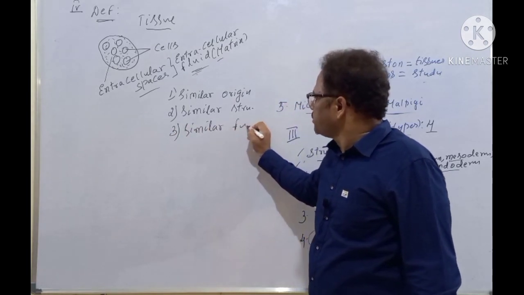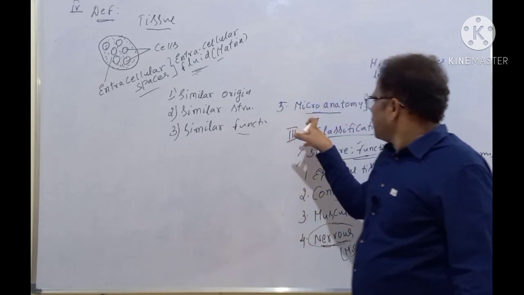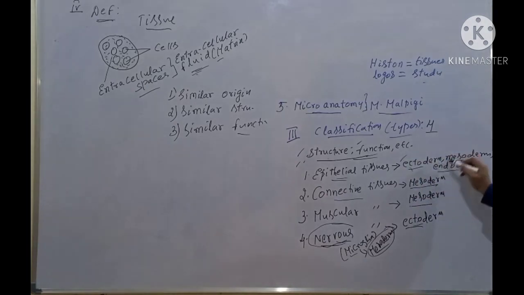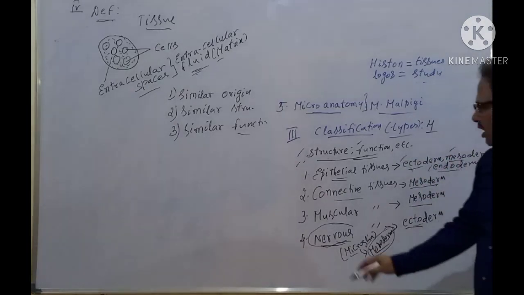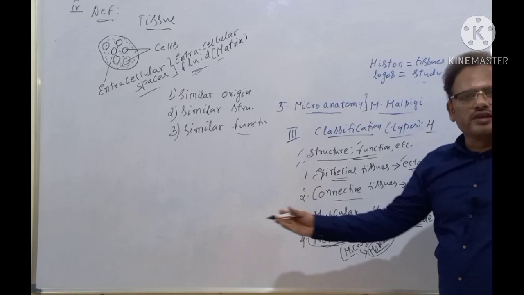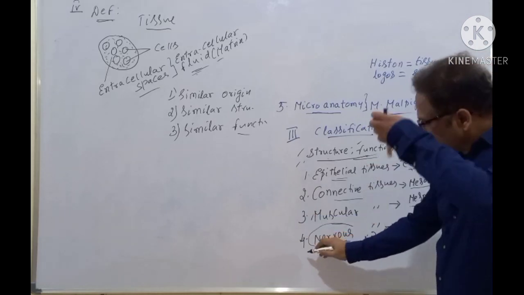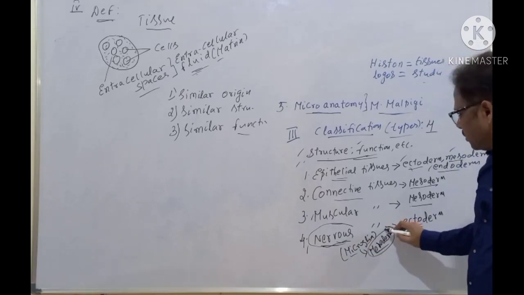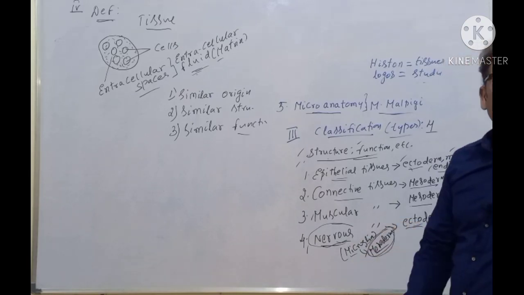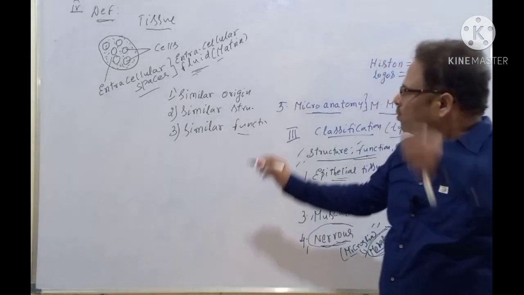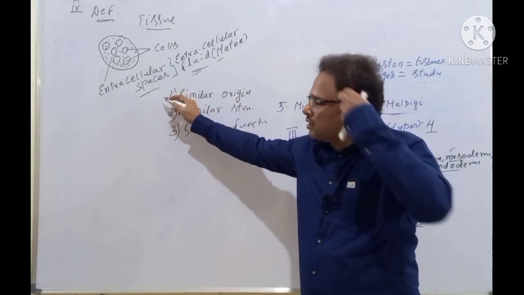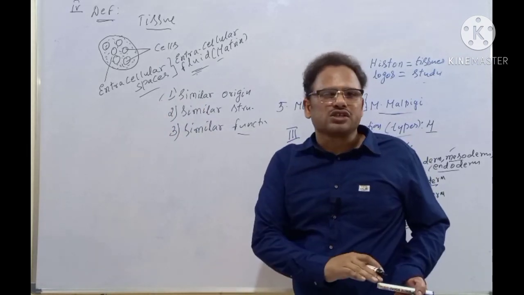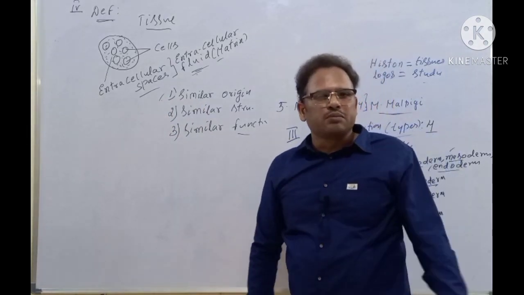See here, you take epithelial tissues, some of them are derived from ecto, meso or endoderms. You take a muscular tissue, some exceptions are there. And you take nervous tissue, mostly from ectoderm, but a few are from mesoderm also, for example microglial cells. So a tissue need not be of a similar origin. Dissimilar origins may be there, but mostly similar origin, and a few exceptions may be there.